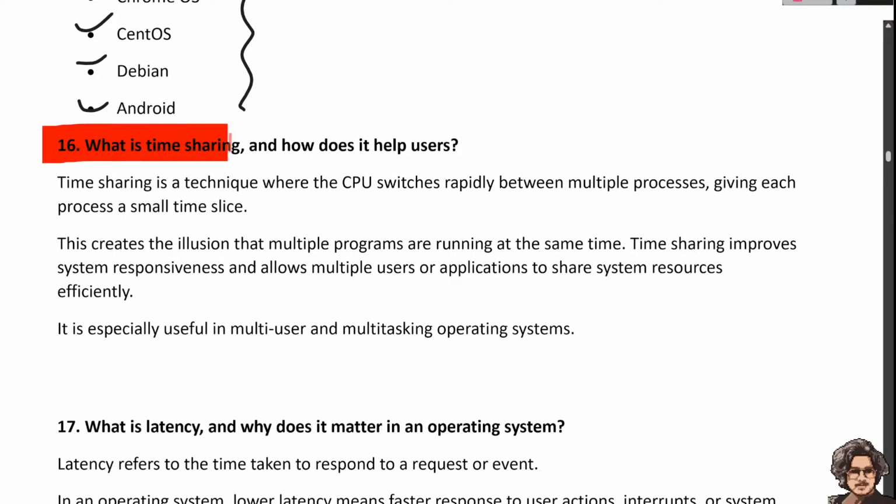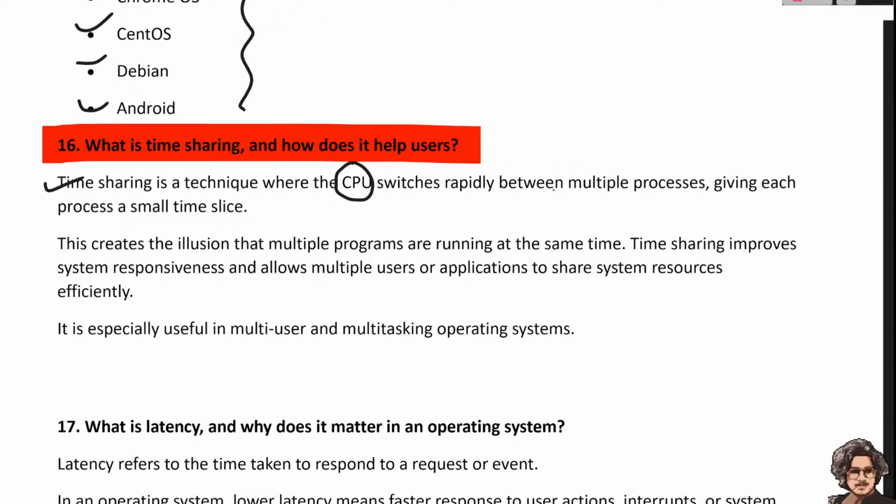Now move to another question. What is time sharing and how does it help users? Time sharing is a technique where the CPU switches rapidly between multiple processes. This process has a dark theme, and this process has a light theme. So how does time sharing work?